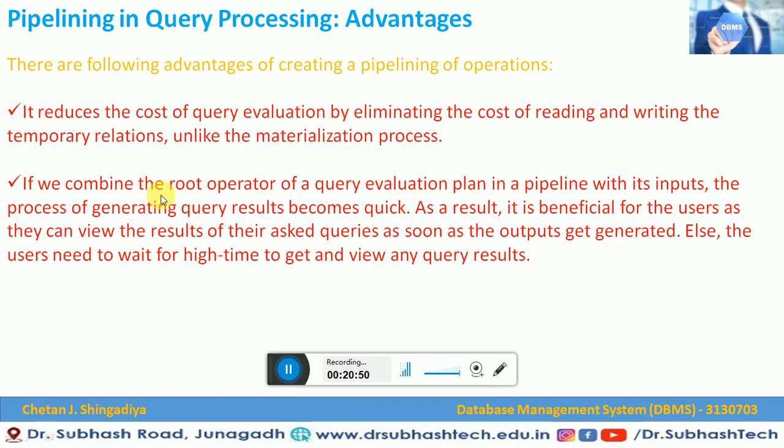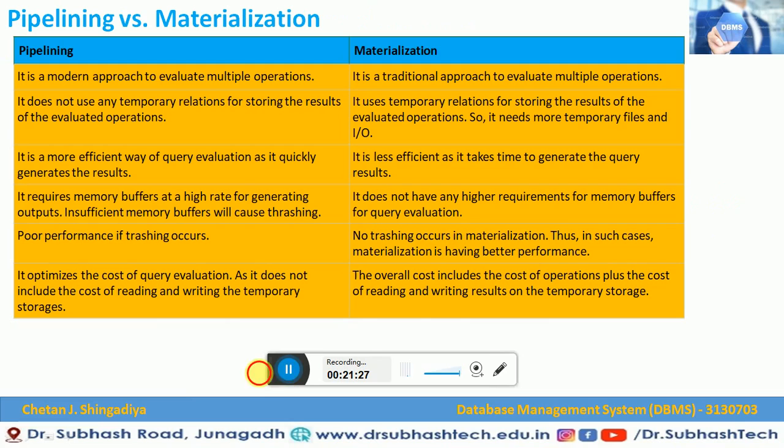The next advantage is that if we combine the root operator of the query evaluation plan in a pipeline with its inputs, generating query results becomes quick. This is beneficial for the user, as they can view the result of their query as soon as the output is generated. Otherwise, the user needs to wait a long time to view any query result. So in pipelining we get very quick results as compared to materialization.